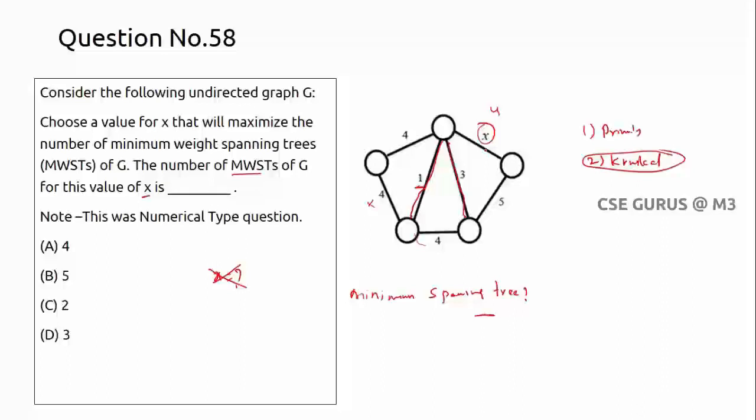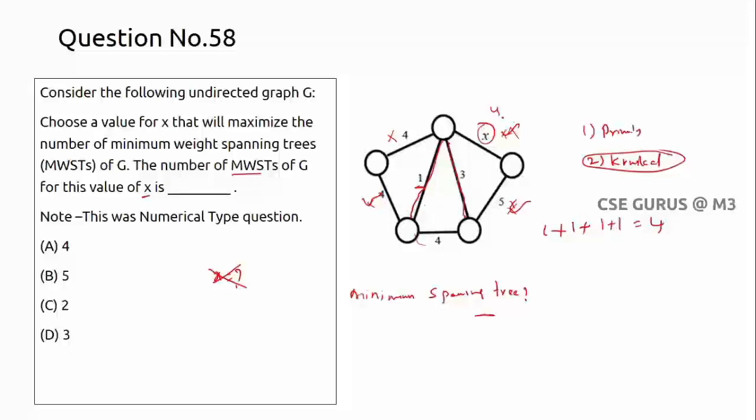Now that is one thing I can do, or this is one way of spanning tree. Now if I take this one, I'll take this one, I'll skip this one. That means one more spanning tree. Now I'll take this one, I'll take this one, and I won't take this one. And I'll take this one, and I won't take this edge. So are you able to get this point? So like this, mostly I'll get 4 only. That means the options. Why? Because these two are common. Mostly one will be taken.